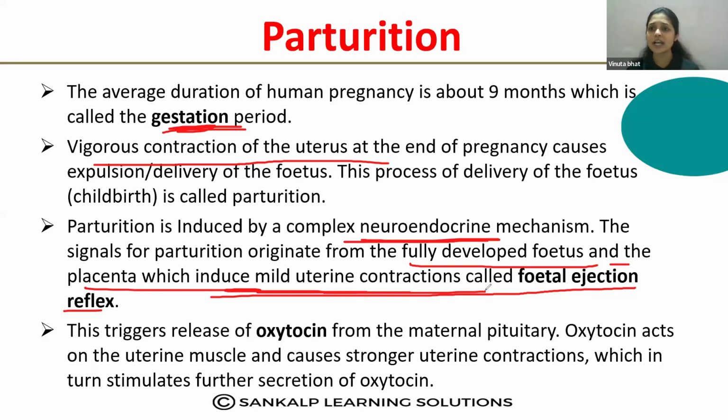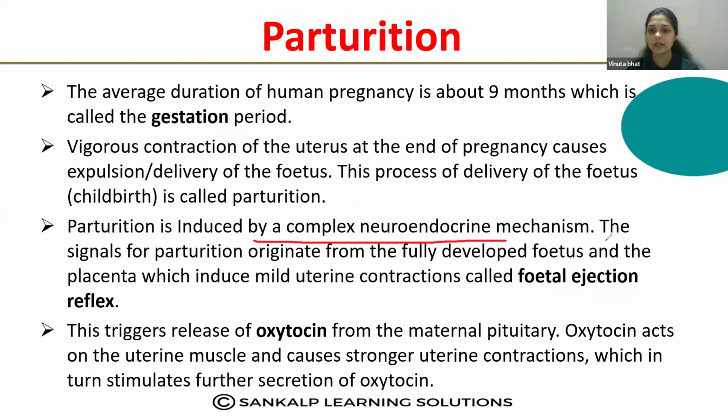Oxytocin creates more uterine contraction, which is responsible for the expulsion of the baby from the uterus. So this is how parturition occurs, and it is called a complex neuroendocrine mechanism.